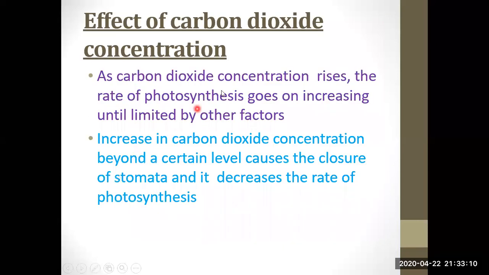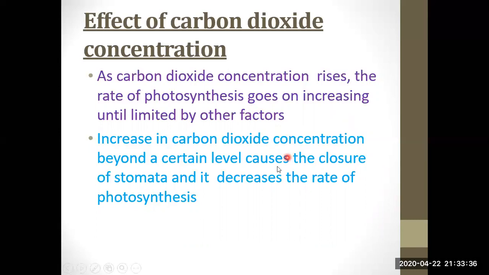Another factor is the effect of carbon dioxide concentration. As the carbon dioxide concentration rises, the rate of photosynthesis goes on increasing. When carbon dioxide increases, the rate of photosynthesis increases until limited by other factors. What are those other factors? Other factors such as oxygen, or temperature, or light intensity, as we have discussed.